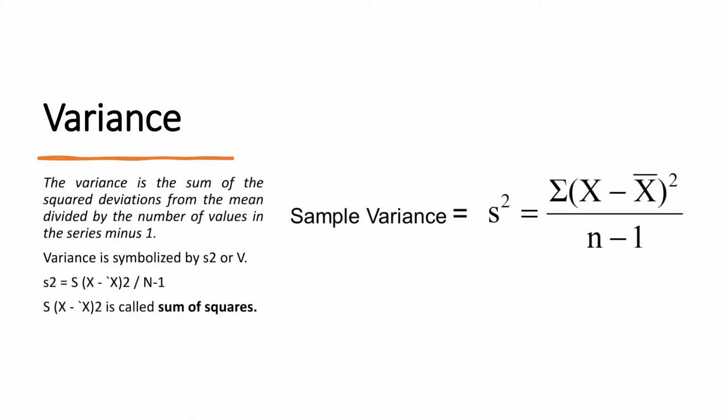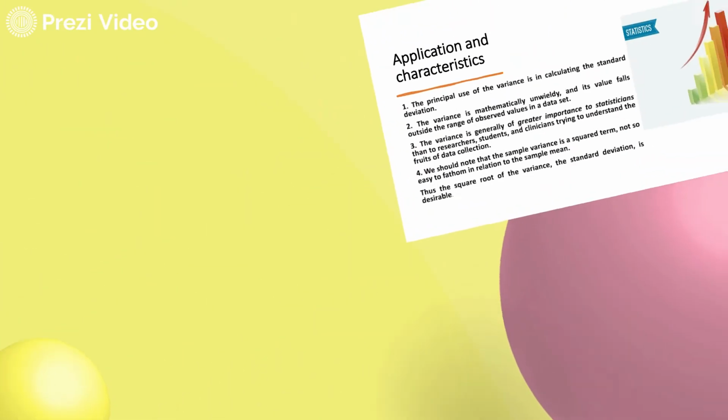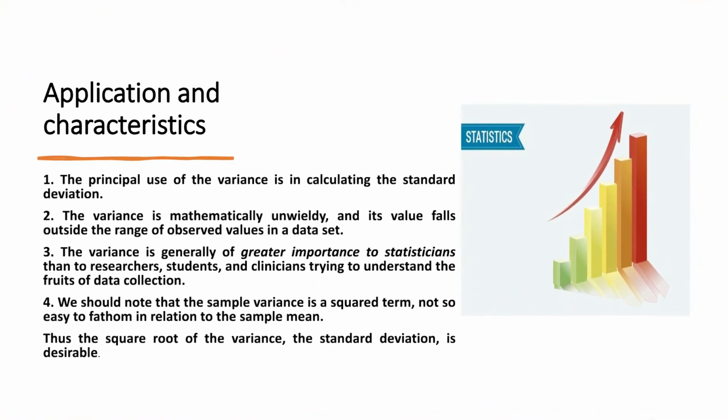So you can see that in the standard deviation calculation it was the square root, but here it is S squared. So it becomes sigma (x minus x bar) squared divided by n minus 1. So the same formula, and you have removed the square root part. So it is the sum of the squares. Now what is the application of calculating the variance? When we talk about the variance, we are actually utilizing the standard deviation. So first we have to calculate the standard deviation, and then we can very easily calculate the variance.